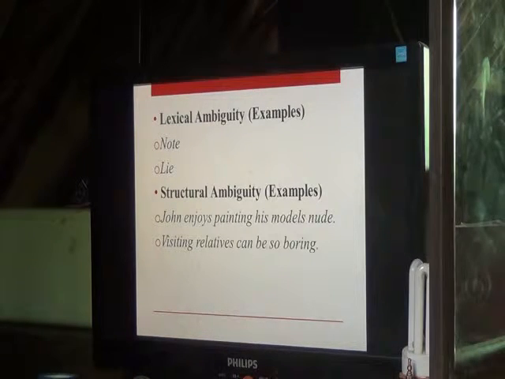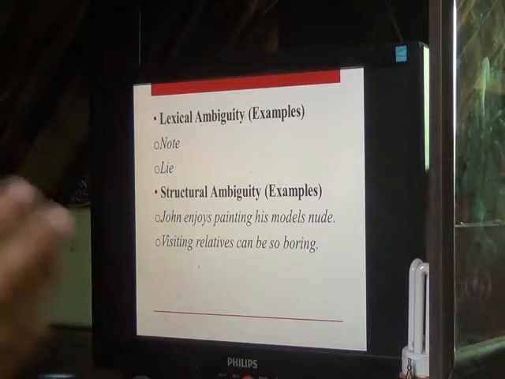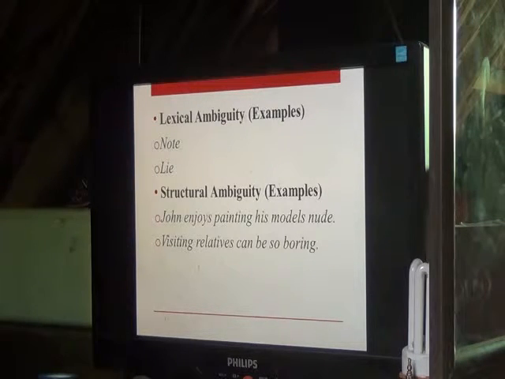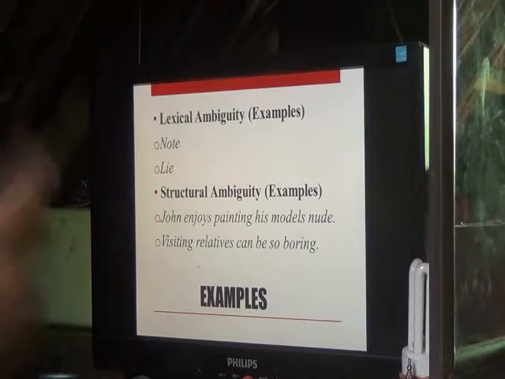So it's like the verb and the noun. Yes. The word boring could apply to two different things. It's either the noun, the ones who are visiting, or the verb, the visiting of relatives. So these are the examples of language ambiguity.